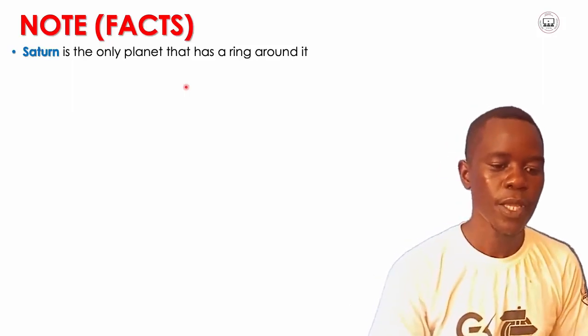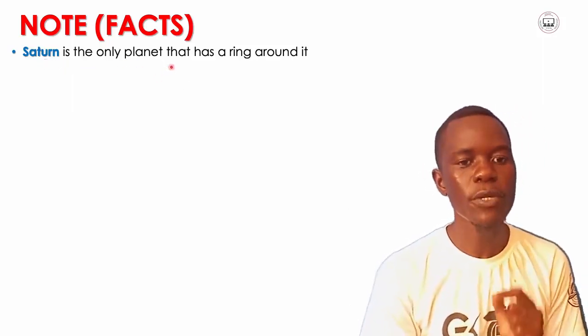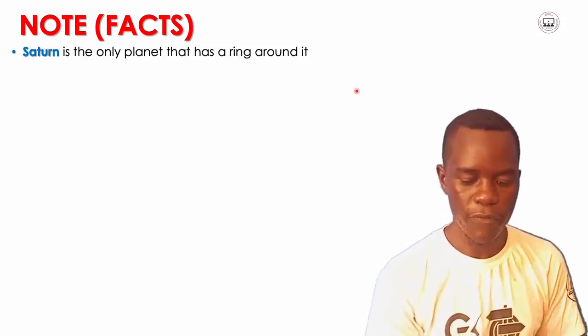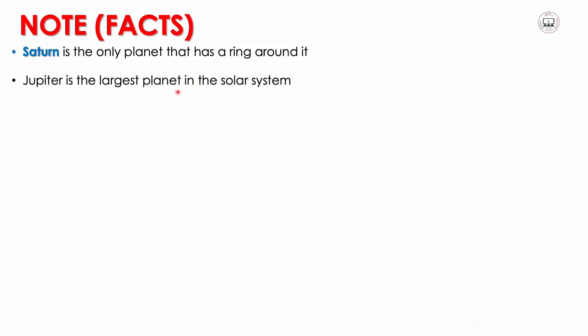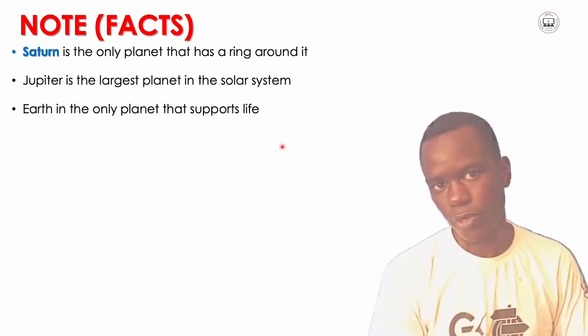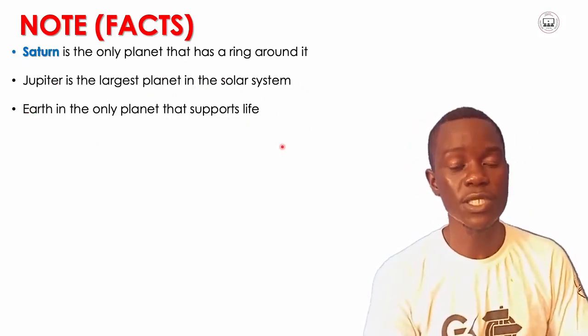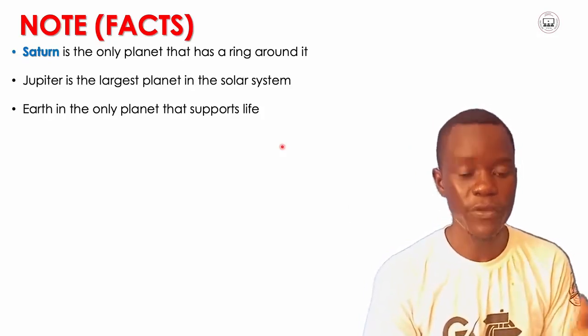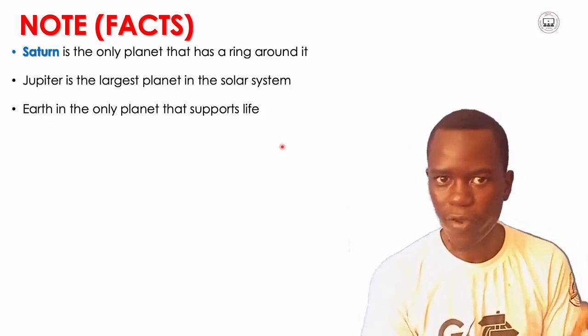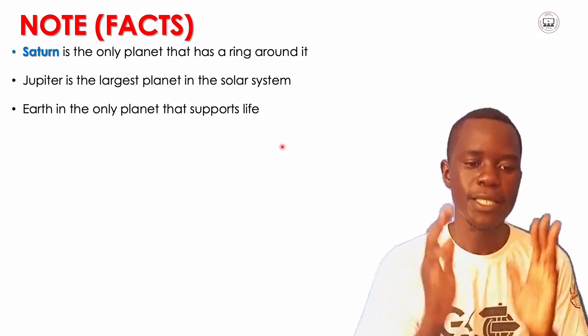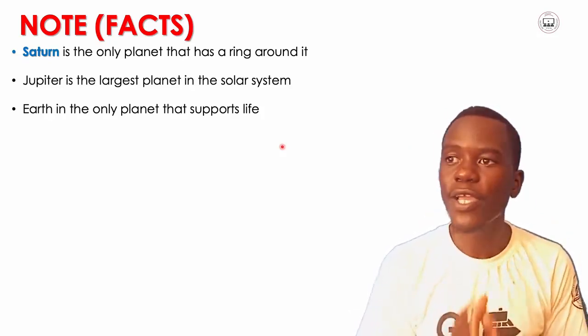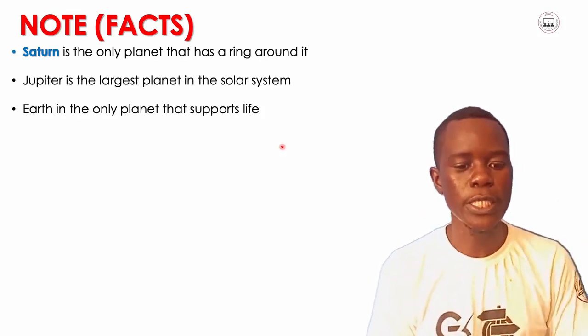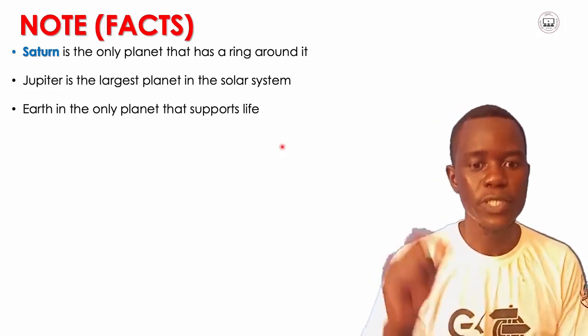This is according to the solar system. Saturn is the only planet that has a ring around it. Another fact: Jupiter is the largest planet in the solar system. Please take note of that. Earth is the only planet that supports life. As we have been discussing the ways in which the Earth supports life, as a matter of fact, Earth is the only planet that supports life. So you will only find humans, or rather living things, on planet Earth, because there is life.